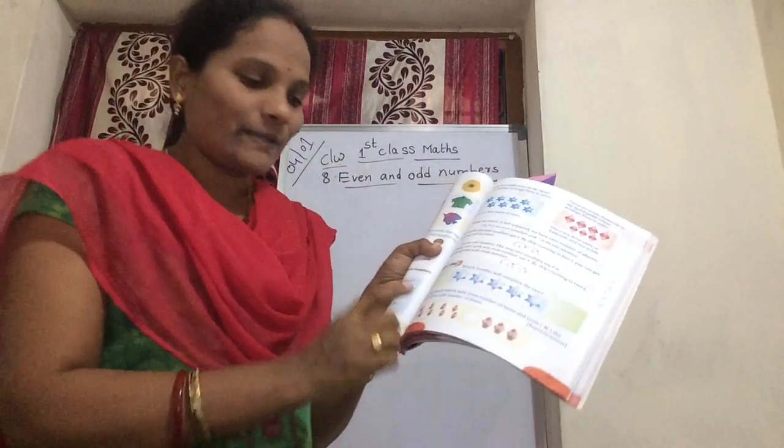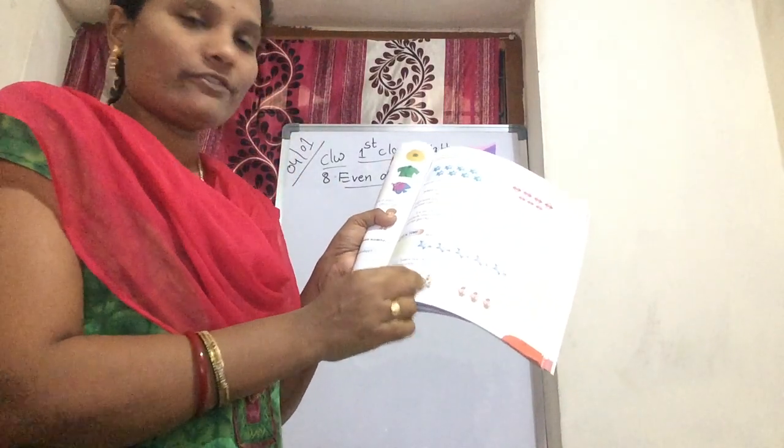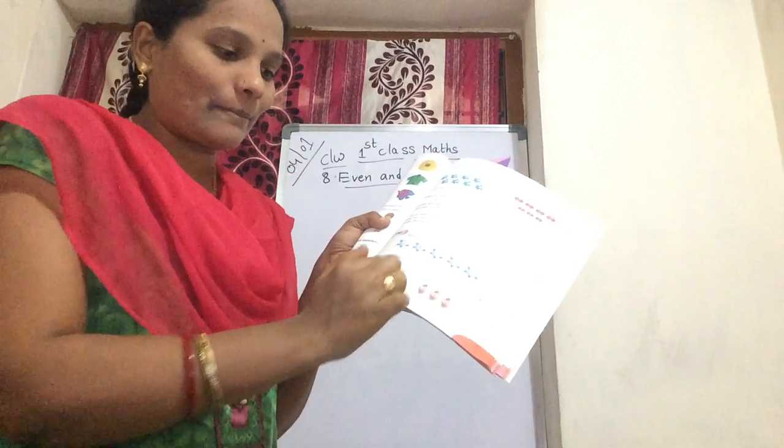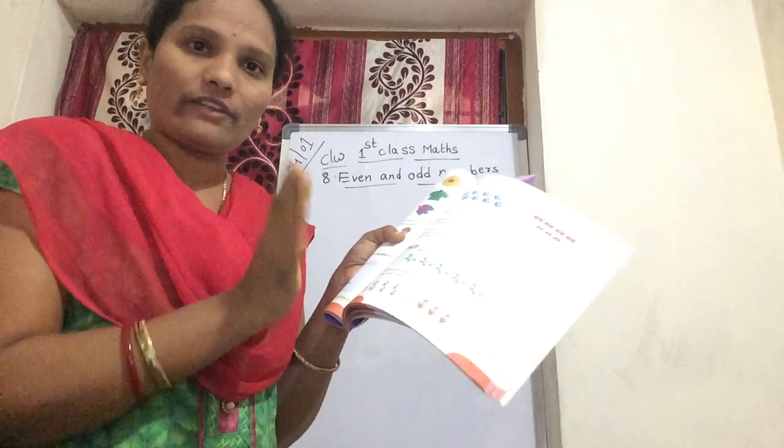8 ice creams are there. How many pairs? 1, 2, 3 and 4. 4 pairs, 8 ice creams. So this is a complete pair. Yes, not even one ice cream is left.